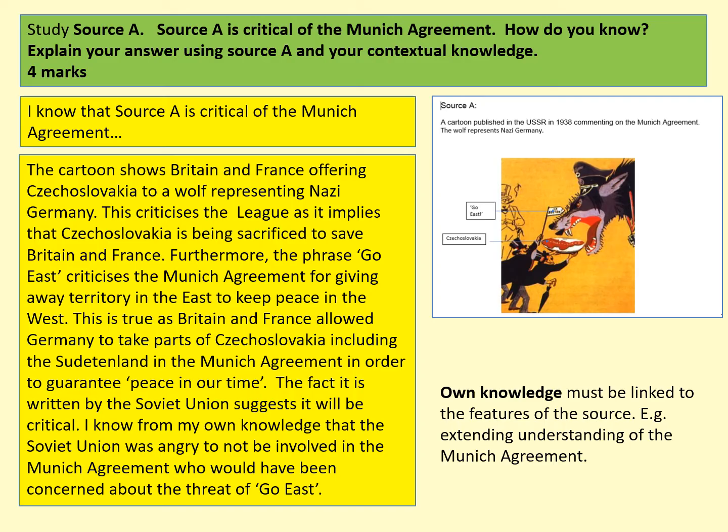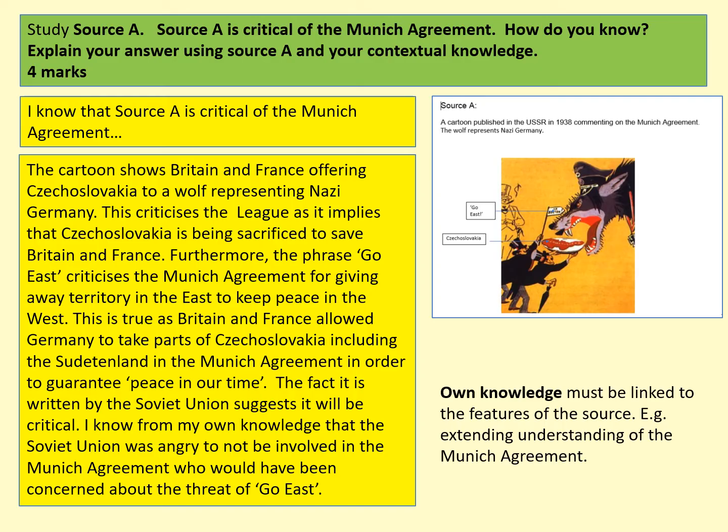But some of the key things that you need to think about in terms of how you would know that it's critical of the Munich Agreement is the fact that Britain and France are shown to be sacrificing Czechoslovakia to a wolf, which implies that the intentions of Germany are not good, that Germany can't be trusted, and that the Munich Agreement has shown that Britain and France and the Allies are sacrificing Czechoslovakia.